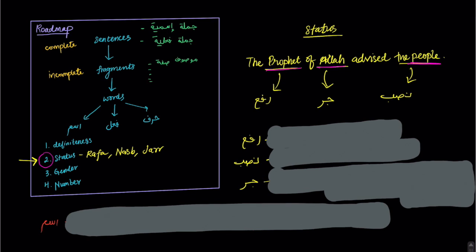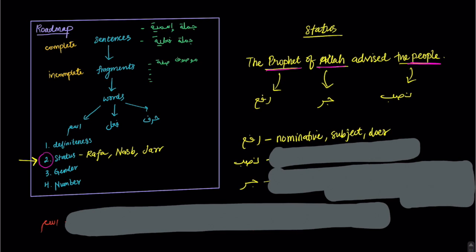Okay, let's briefly look at the definition of rafa, nasab, jar a bit more. Rafa, the actual term is nominative, but an easier way to think about it is just think about it as the subject or the doer of the sentence. That is the rafa.